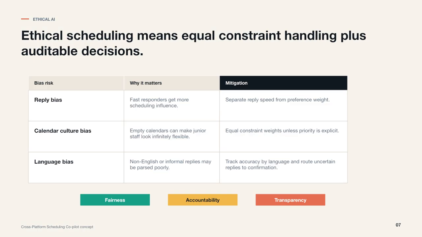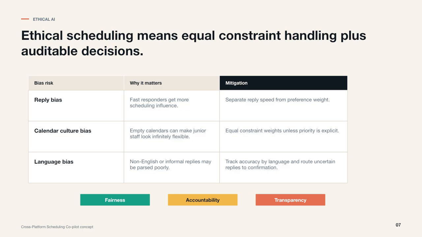There are also important ethical risks. One is reply bias. The agent might give too much influence to people who reply quickly in chat. Another is calendar culture bias. Some senior roles keep very full calendars, while junior staff may have emptier calendars, so the agent could unfairly assume junior people are always flexible. A third risk is language bias. If the model is mostly trained on English scheduling phrases, it may misunderstand non-English or informal replies.